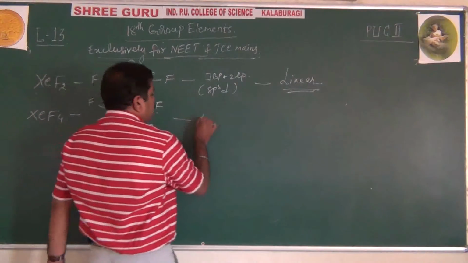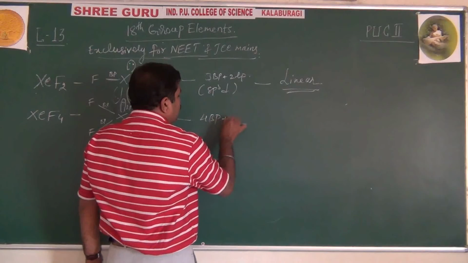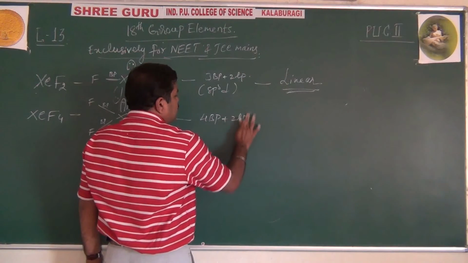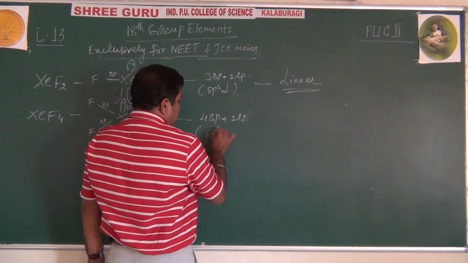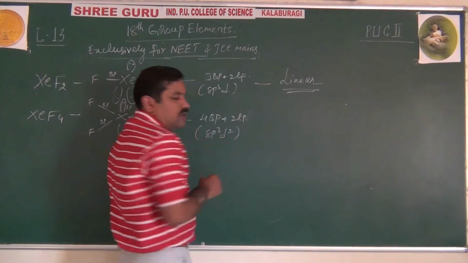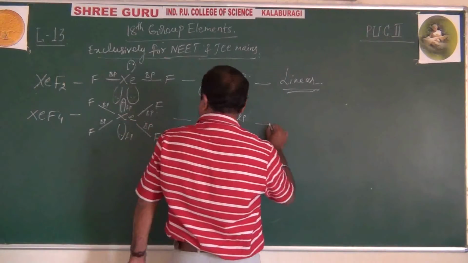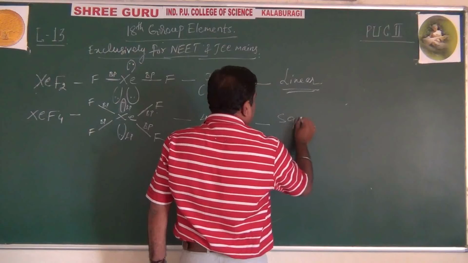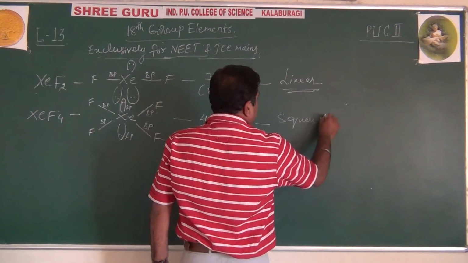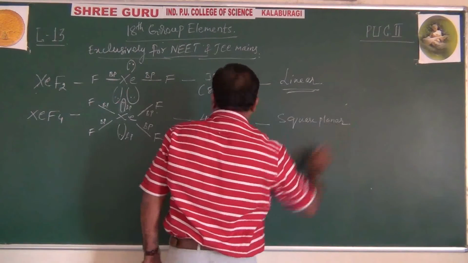So here 4 bond pairs, 2 lone pairs, total 6. sp3d2 hybridization. Expected was octahedral, but distorted octahedral is square planar. Square planar, very, very important.